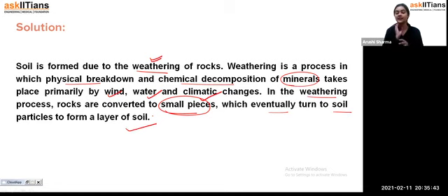On that basis, we have seen the soil profile: at the very lower base there is only bedrock, and as it gets weathered we get partly weathered rock, then the soil part which contains small-sized rock, then a very soft texture, which is the topsoil. So, students, weathering of rock is important so that we get soil, and this weathering is done by the chemical decomposition and physical breakdown of rocks with the help of the elements of the weather, such as wind, water, and climatic changes. That's how we get soil from the weathering of rocks.